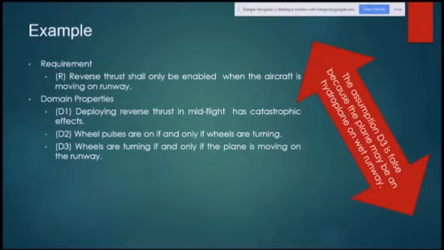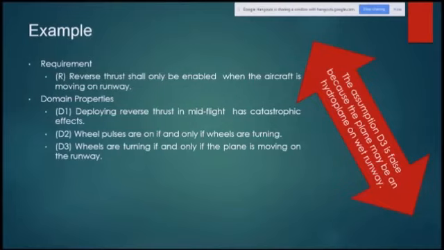Domain properties: D1, deploying reverse thrust in mid-flight has a catastrophic effect, so we cannot do that in mid-air, because the aircraft has to be on the runway to apply reverse thrust. Domain property D2: wheel pulses are on if and only if the wheels are turning. The wheel pulses are sent to indicate that the wheels are turning. Domain property D3: wheels are turning if and only if the plane is moving on the runway.